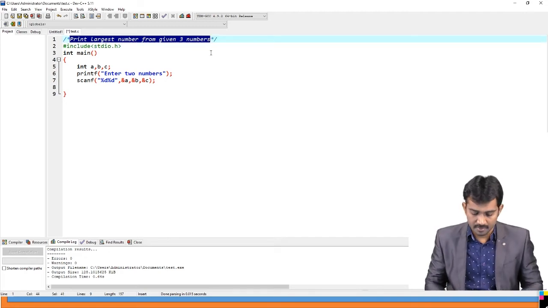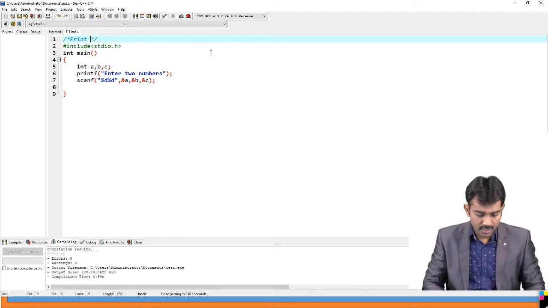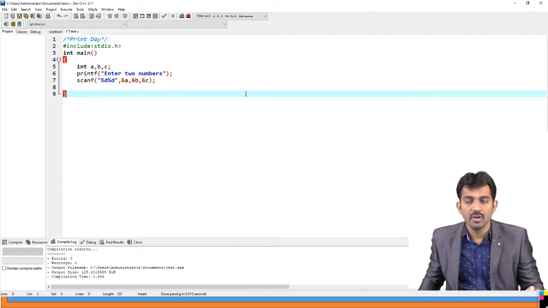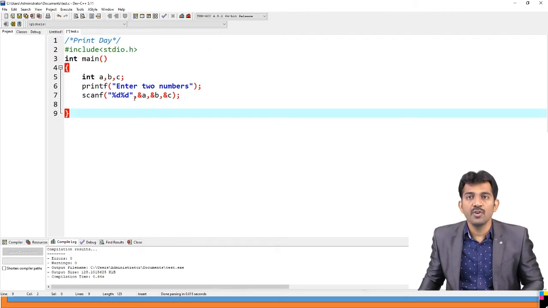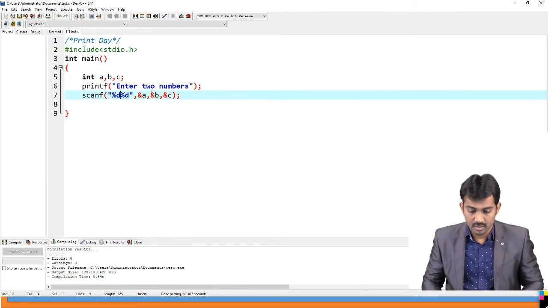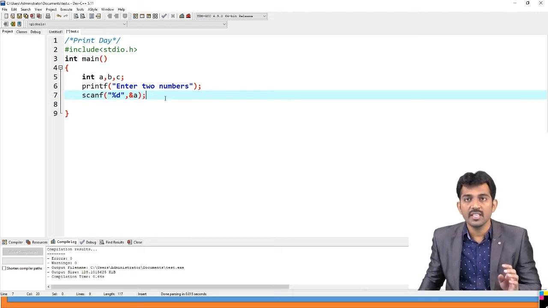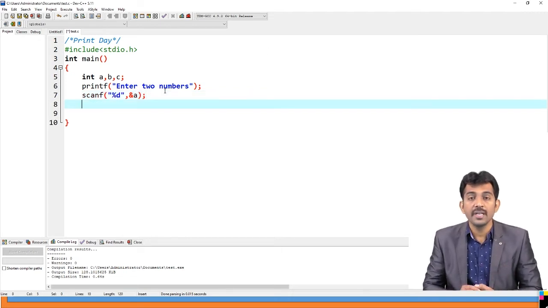Print the day. That is the program, right? The program is, if you read one number, if your choice is 1, then you should print Sunday. If 2, should print Monday, right?